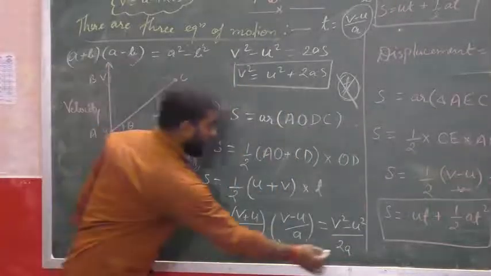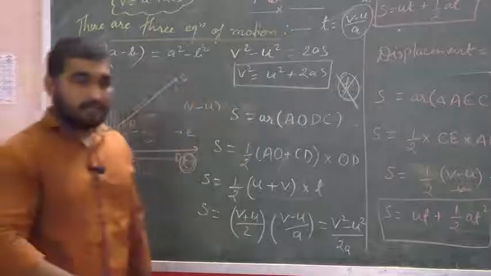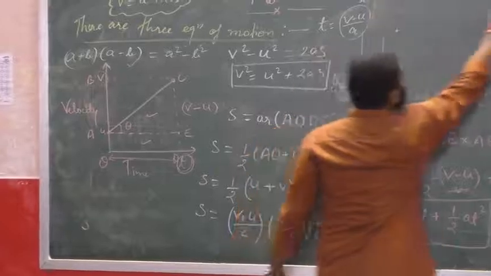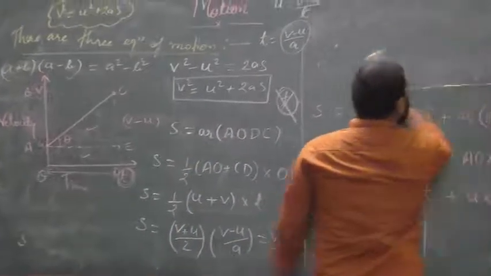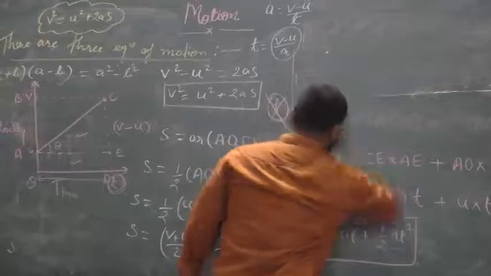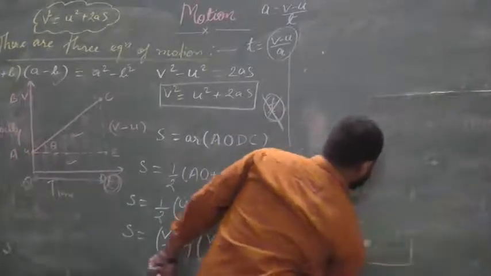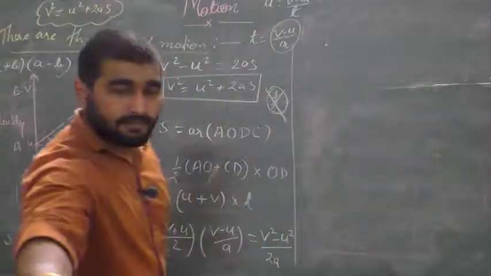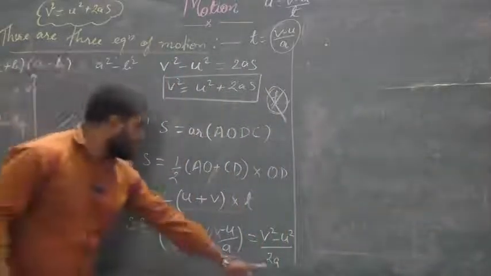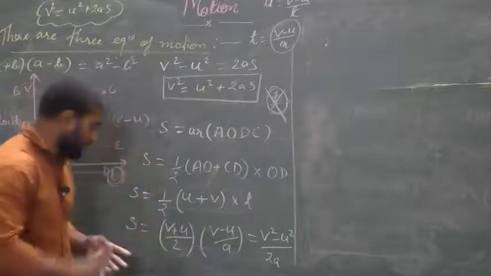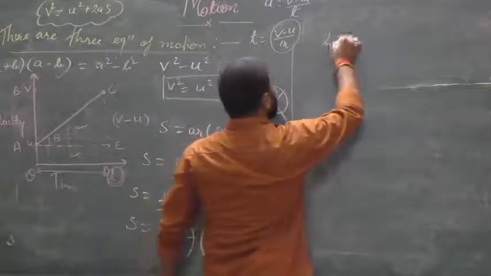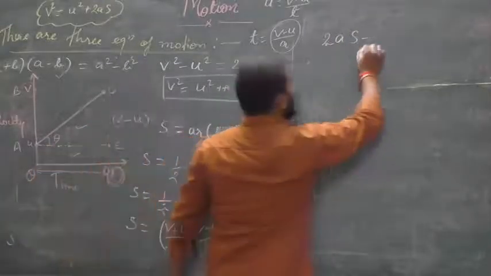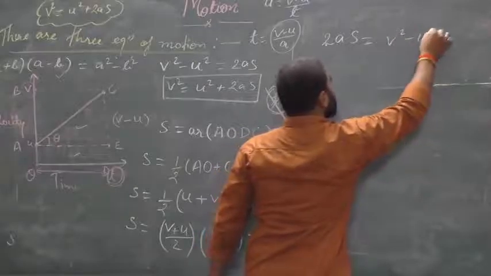Now 2a we will bring to the other side, and we will get 2as is equal to v square minus u square.